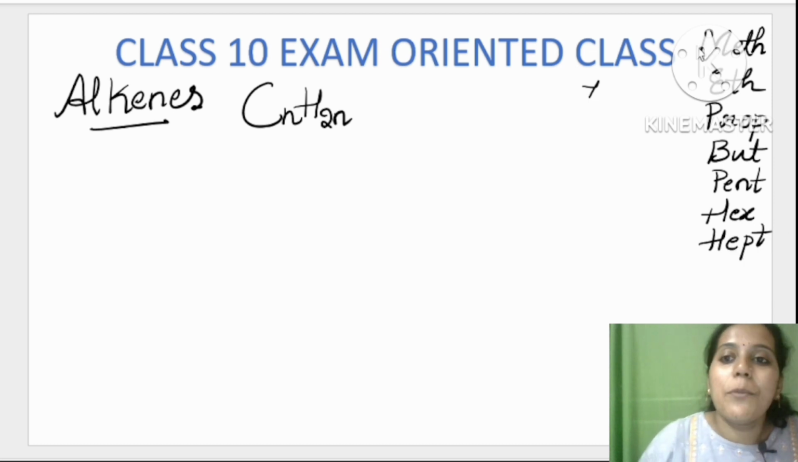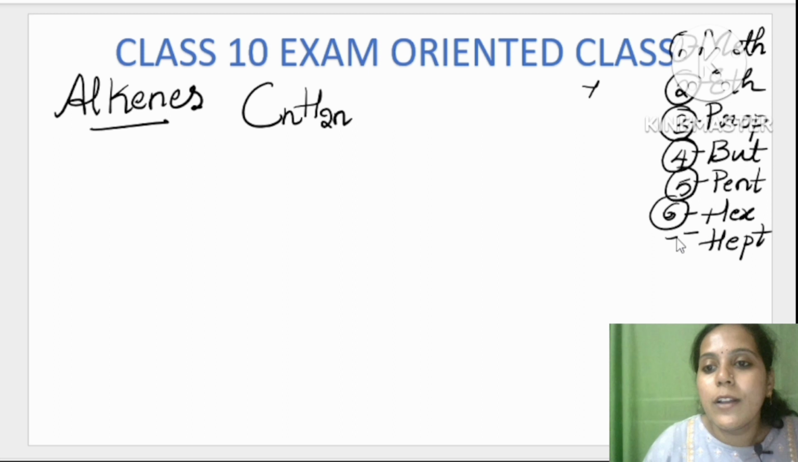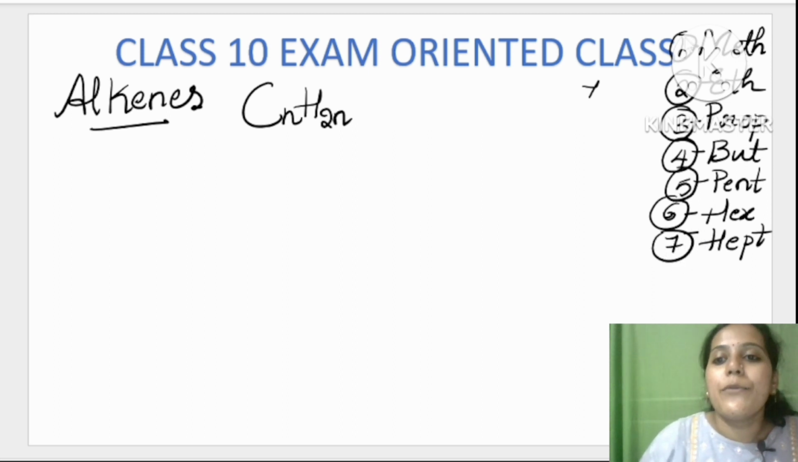So meth ಅಂದ್ರೆ first member. So value ಏನಾಗಿರುತ್ತೆ ಅಂದ್ರೆ n value 1 ಆಗಿರುತ್ತೆ. eth ಅಂದ್ರೆ value 2 ಆಗಿರುತ್ತೆ n value. prop ಅಂದ್ರೆ n value 3 ಆಗಿರುತ್ತೆ. but ಅಂದ್ರೆ n value 4 ಆಗಿರುತ್ತೆ. pent ಅಂದ್ರೆ n value 5. hex ಅಂದ್ರೆ n value 6 and hept ಅಂದ್ರೆ 7 ಆಗಿರುತ್ತೆ. Very easy my dear students. Okay na? Fine. So ಈಗ meth ಅಂದ್ರೆ value 1.